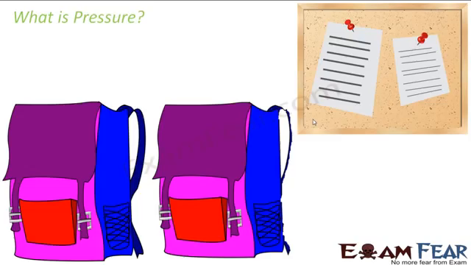Now let us see what is pressure. Now that we have understood thrust, we are capable of understanding pressure, correct? So what is pressure? Pressure is defined as thrust per unit area. So thrust is just the force which is acting on any object. Now the effect of the force, the effect which that force causes, changes with the area of the object. So that is what we will see now.